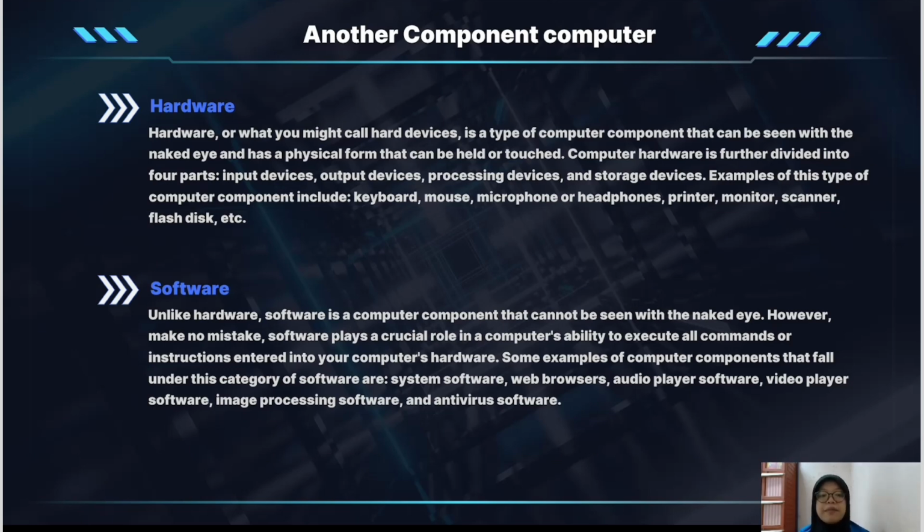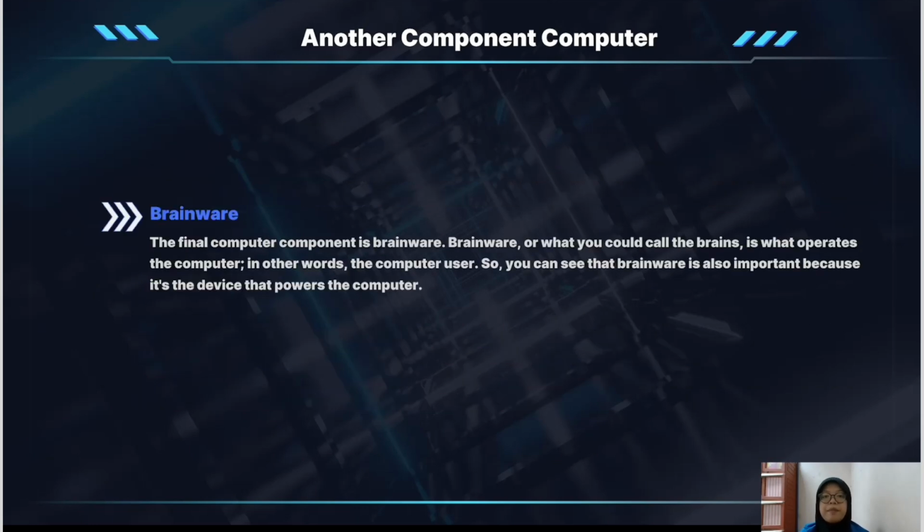Second, software. Unlike hardware, software is a computer component that cannot be seen with the naked eye. However, make no mistake, software plays a crucial role in a computer's ability to execute all commands or instructions entered into your computer's hardware. Some examples of computer components that fall under this category of software are system software, web browser, audio player software, video player software, image processing software, and antivirus software.